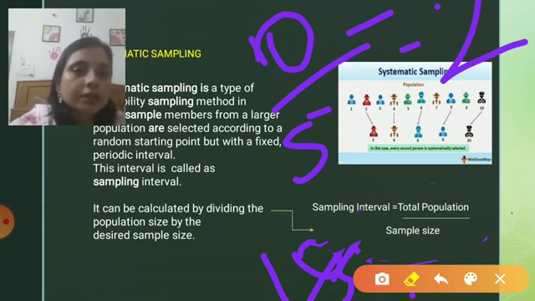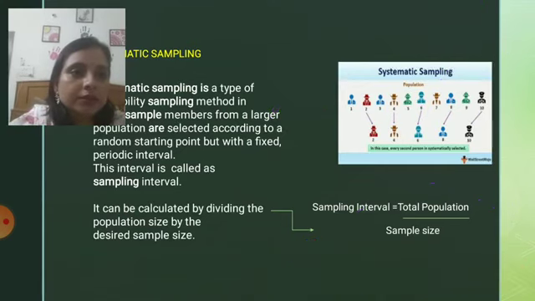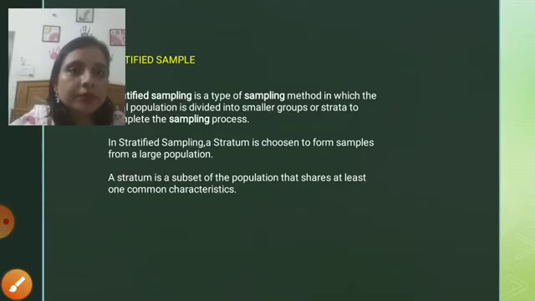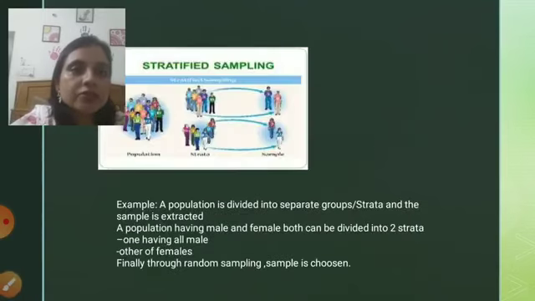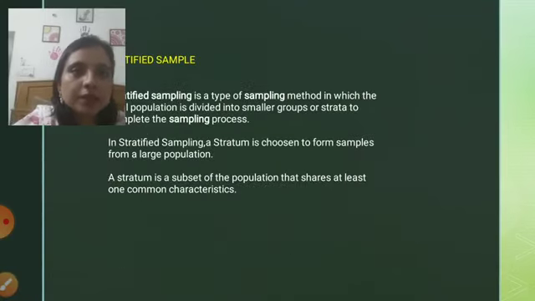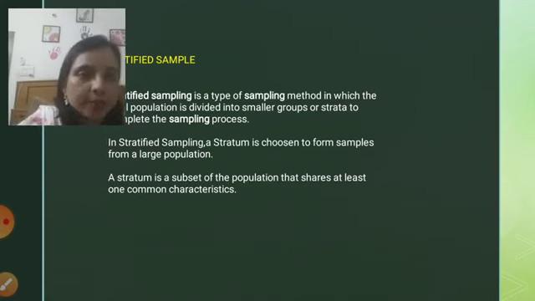Moving ahead, now this is stratified sampling. What is stratified sampling? Stratified sampling is the third category of sampling, a type of sampling method in which the population is divided into smaller groups or strata to complete the sampling process.